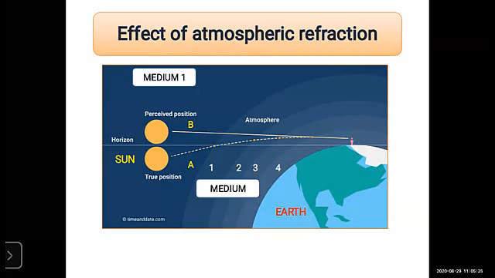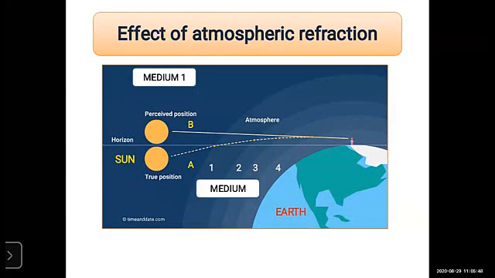It passes from the rare medium to the denser medium, and when it passes from the first medium, again the light ray is refracted and bent towards the normal. Again it passes through the second medium.